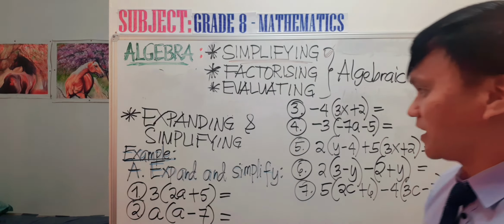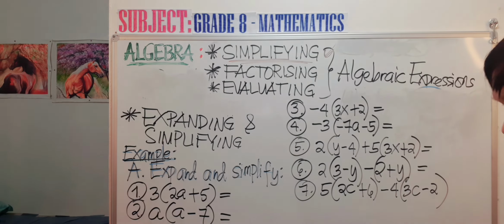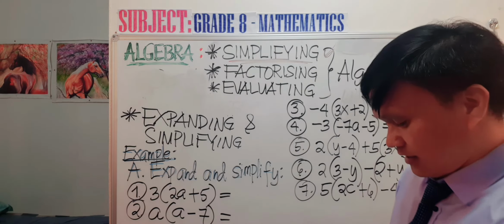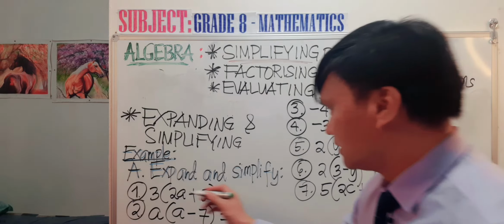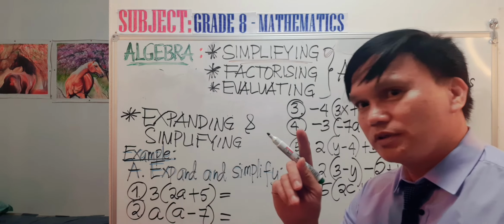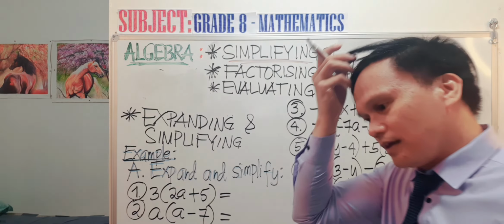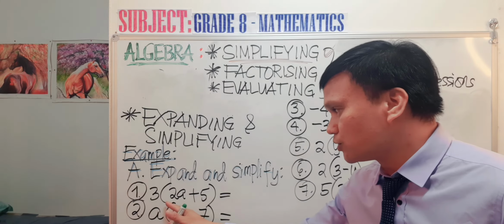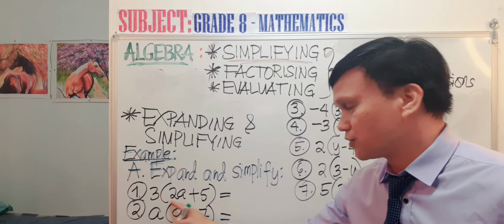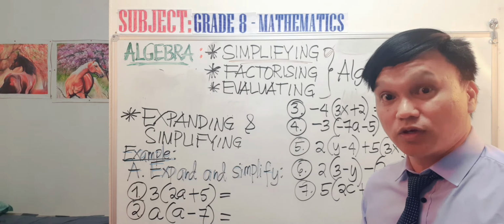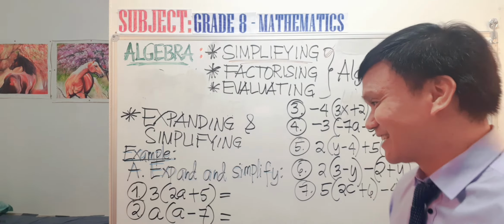This example, expand and simplify. So what do we do here? The rule number 1 is you are going to multiply by the factor. We have 3 in order to remove the brackets. So you're going to remove the brackets.